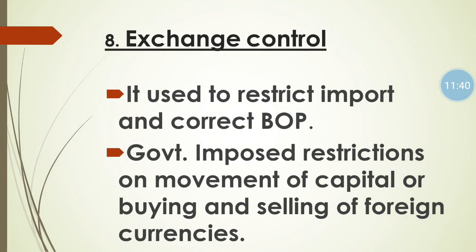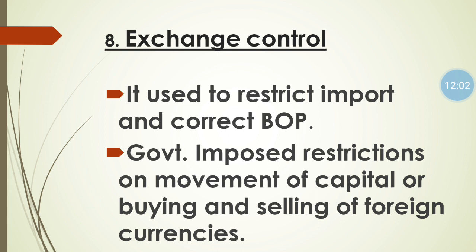Next is exchange control. This concept is used to restrict import and correct balance of payment. Under exchange control, government imposes some type of restriction on the movement of capital. It means that people cannot easily outflow the capital which they have invested.